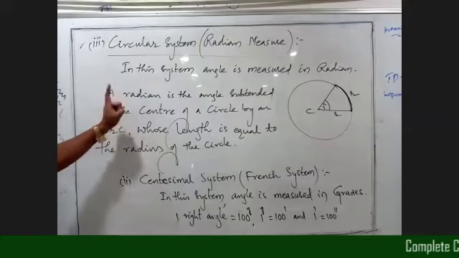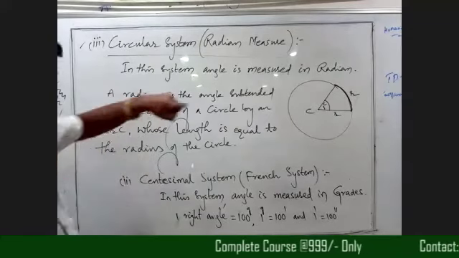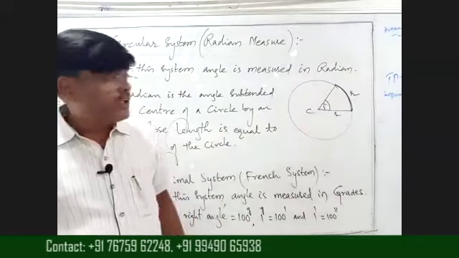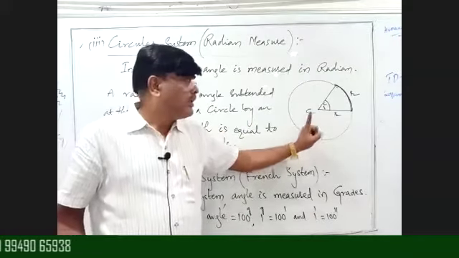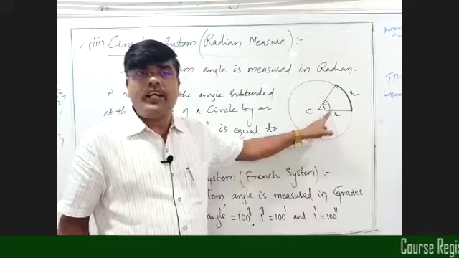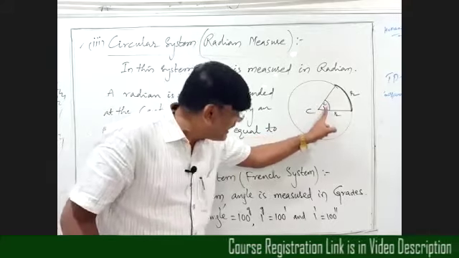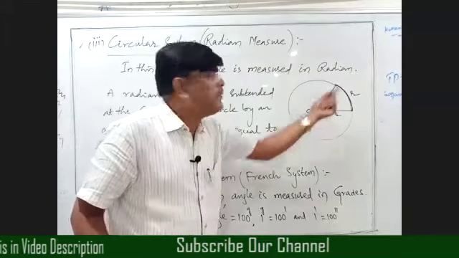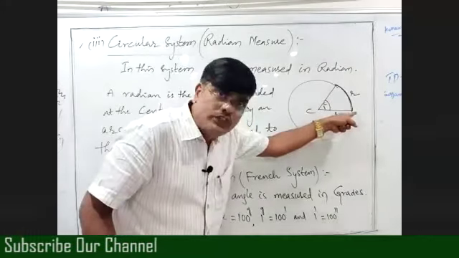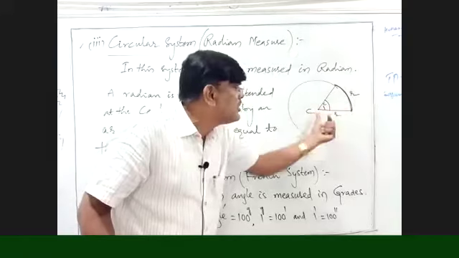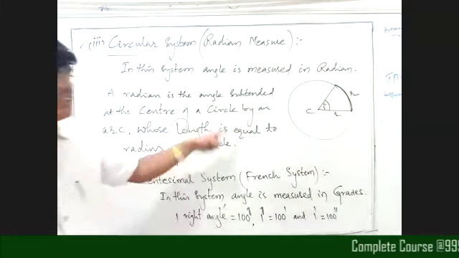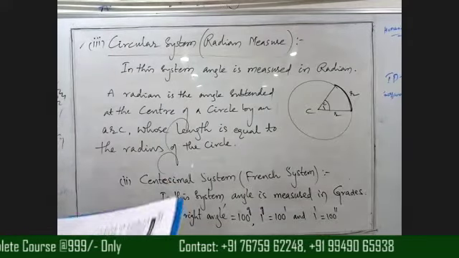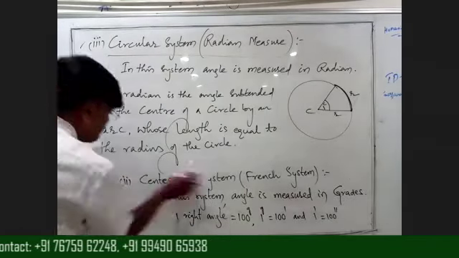Don't memorize this definition, beta. We have to write this definition by this diagram only. Okay? Understood the concept, beta? Right, 1 radian: a radian is the angle subtended at the center of the circle by an arc whose length is equal to the radius of the circle. So this is the definition. Okay, beta? So in the next line, beta.